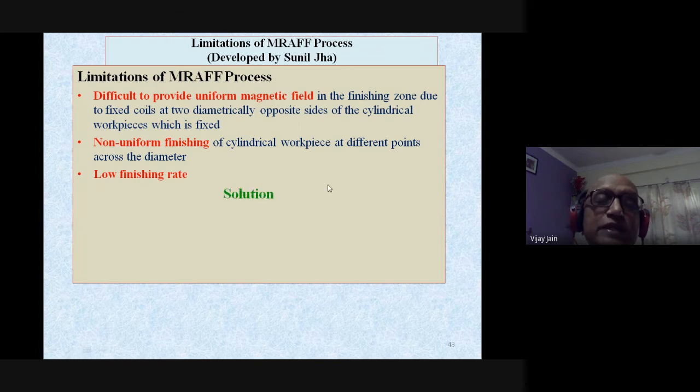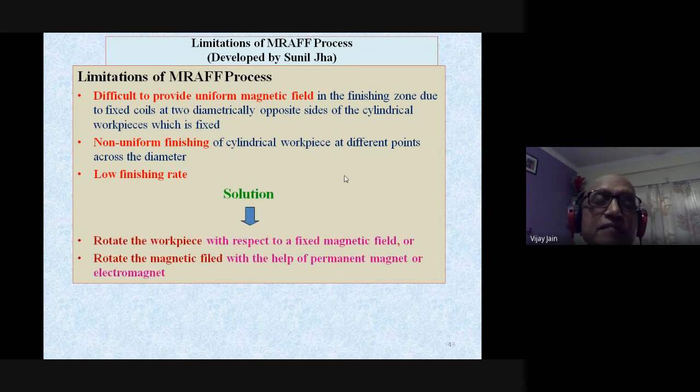So what we did, Manas has developed a process where you rotate the workpiece with respect to a fixed magnetic field, so that all points of the workpiece come serially under the same magnetic field, or rotate the magnetic field with the help of a permanent magnet or electromagnet.